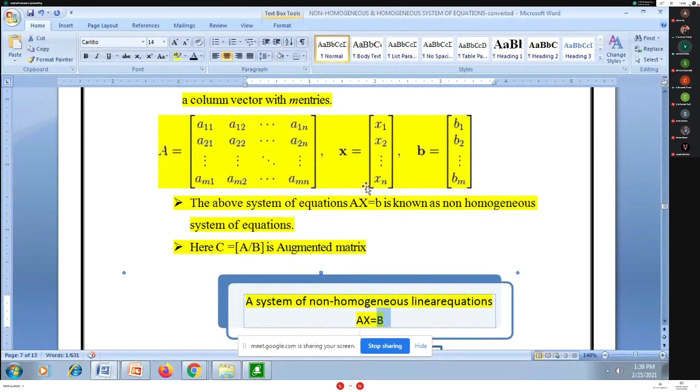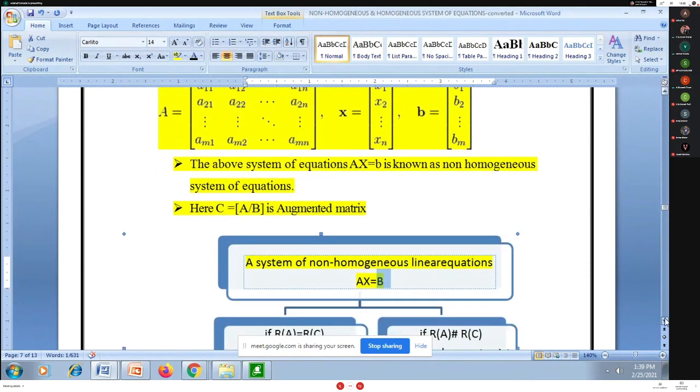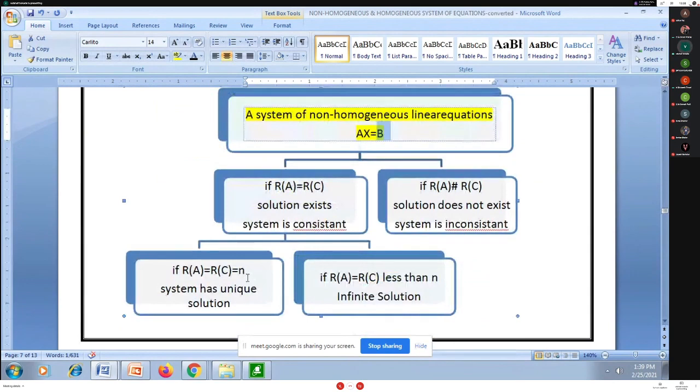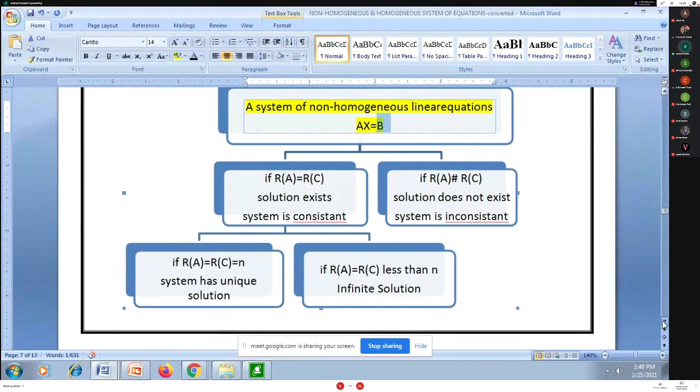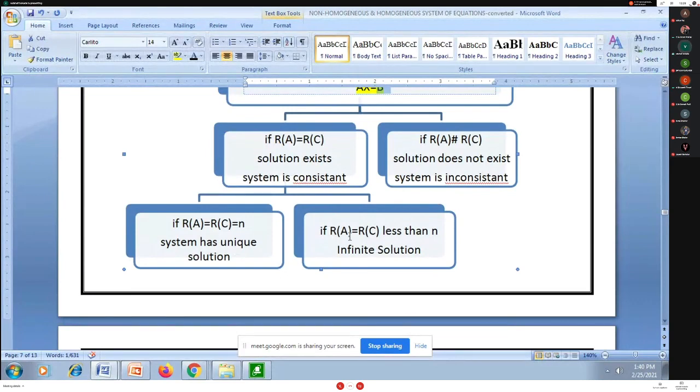So for this non-homogeneous system, if the rank of A is equal to the rank of C is equal to the number of unknowns n, then the system has a unique solution. If the rank of A is equal to the rank of C, but it is less than the number of unknowns n, then the system will have an infinite number of solutions.